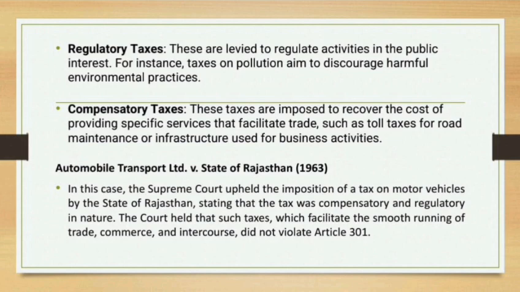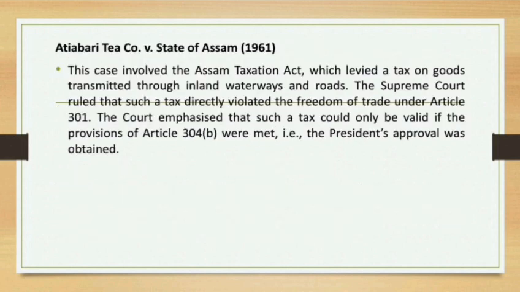And let's move on to 1961, Atiabari Tea Company versus the State of Assam. In this case, the Supreme Court ruled that such tax directly violates the freedom of trade. In the facts of the case, we can see that it involved the Assam Taxation Act, which levied a tax on goods transported through inland waterways and roads. The Supreme Court ruled that such tax directly violates the freedom of trade under Article 301.